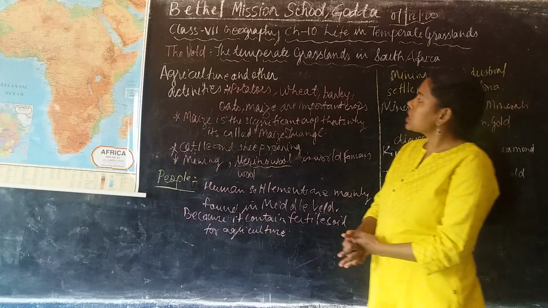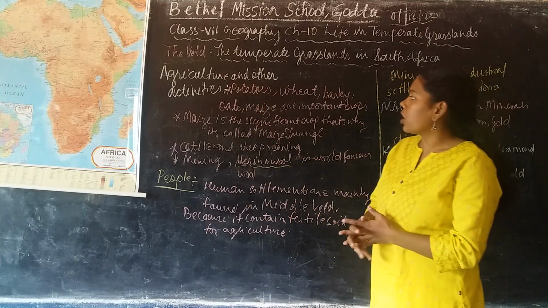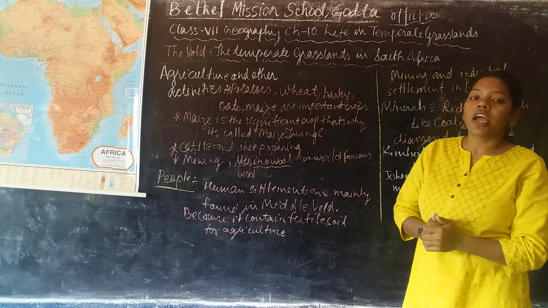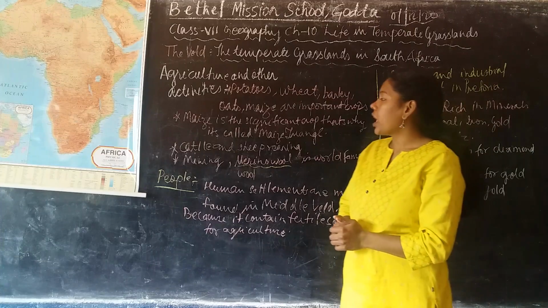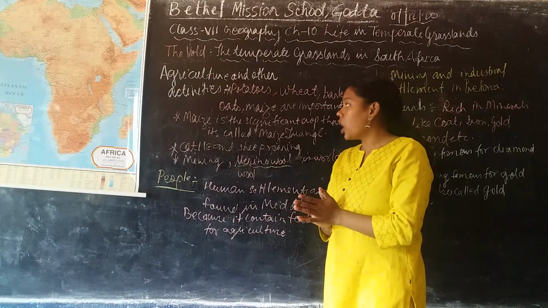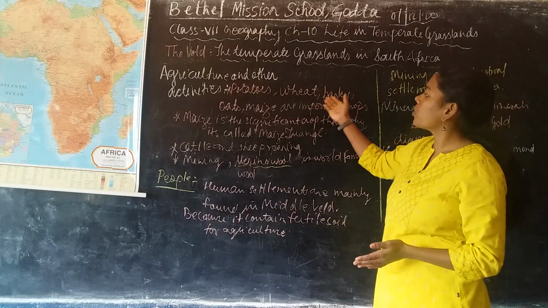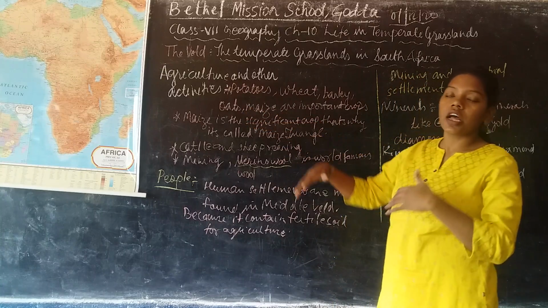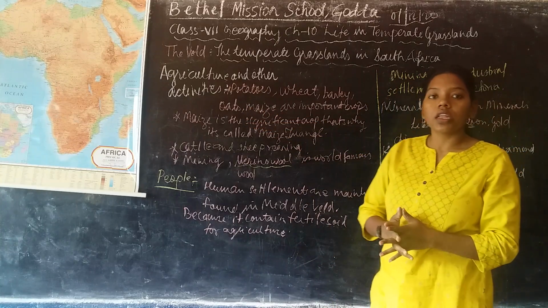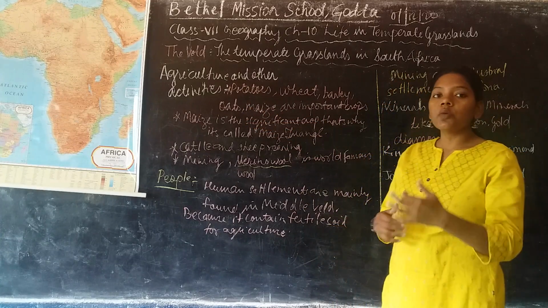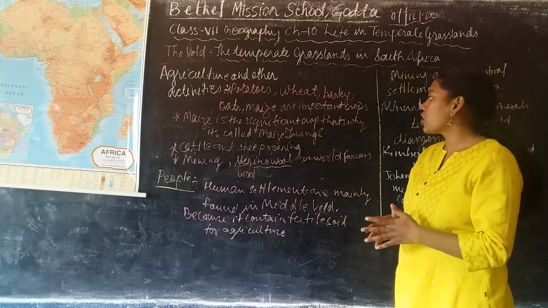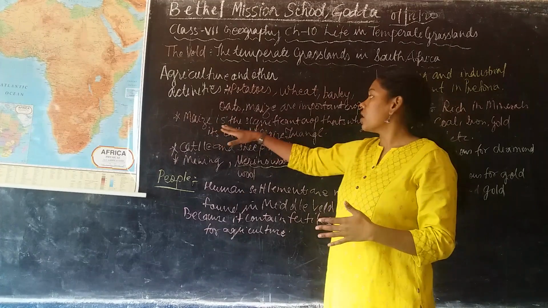If you talk about agriculture and other activities, there are various agricultural activities done in the veld. The crops grown in this region are potatoes, wheat, barley, oats and maize. These are the important crops grown in the veld grassland, and one of the most significant is maize.